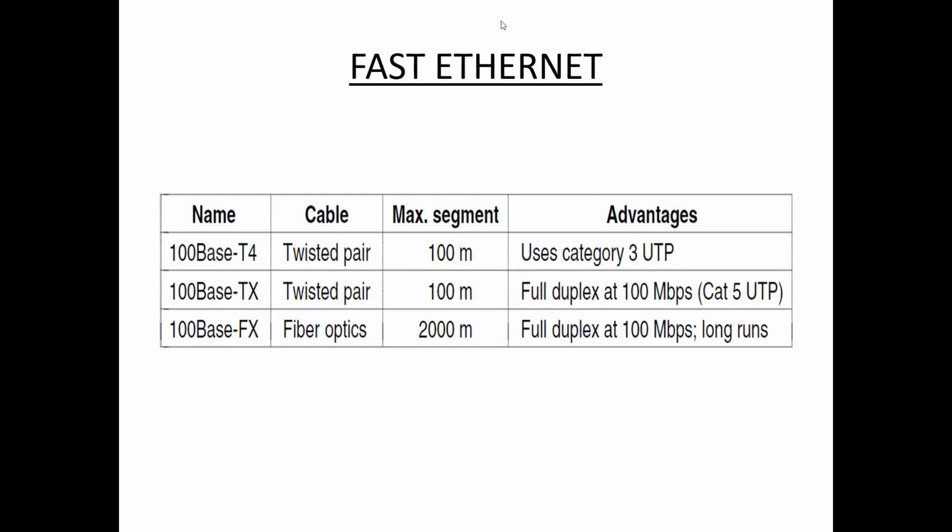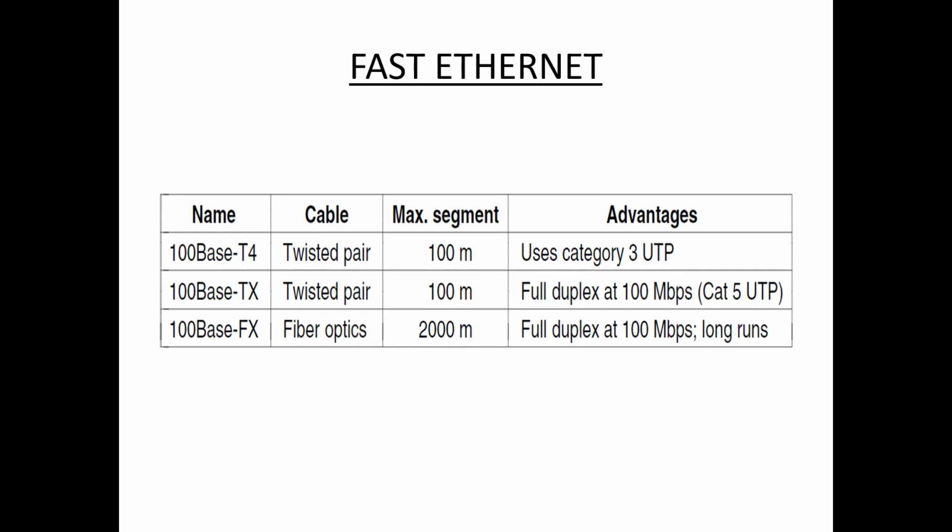So first one, fast Ethernet. As the name suggests, this is high-speed internet. Fast Ethernet can transmit or receive data at 100 Mbps.